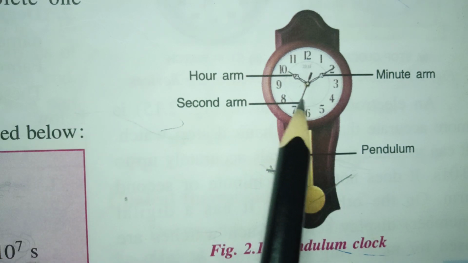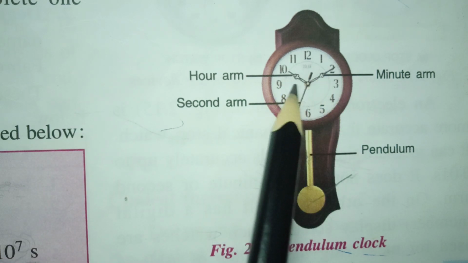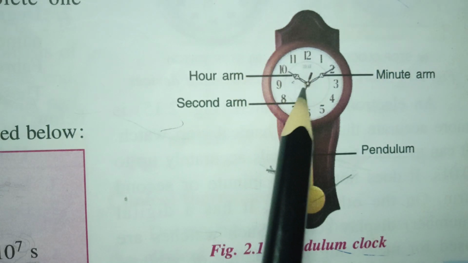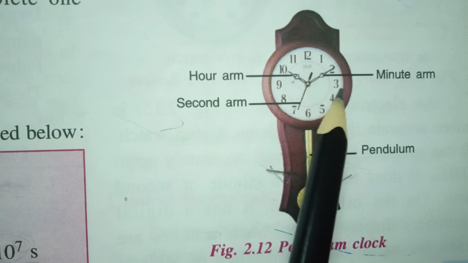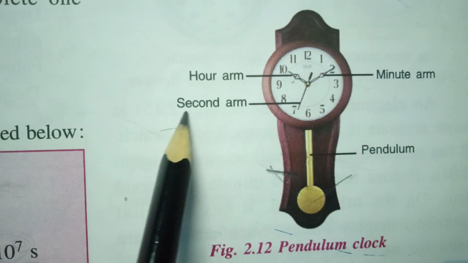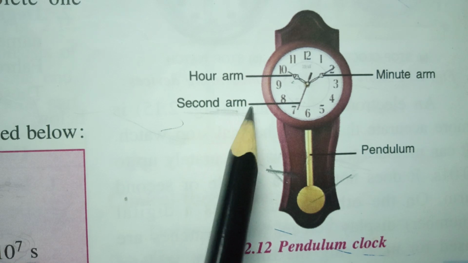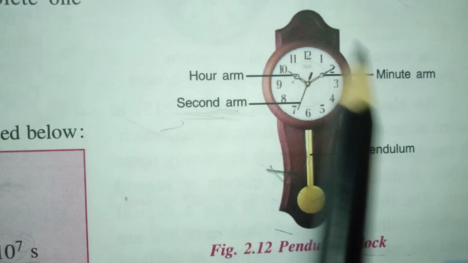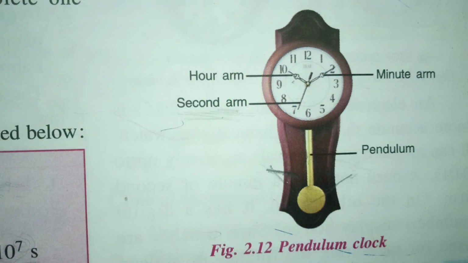Right. Now this is the seconds arm. The shortest one will be the hour arm, the longest one will be the minute arm, and the thin and longest one will be the seconds arm. Now you know how the time will work. Now I no need to go into some mathematics. Right. Now let us see another device.